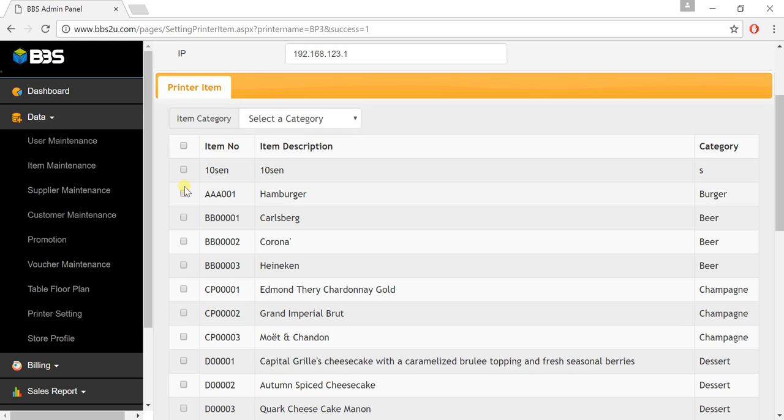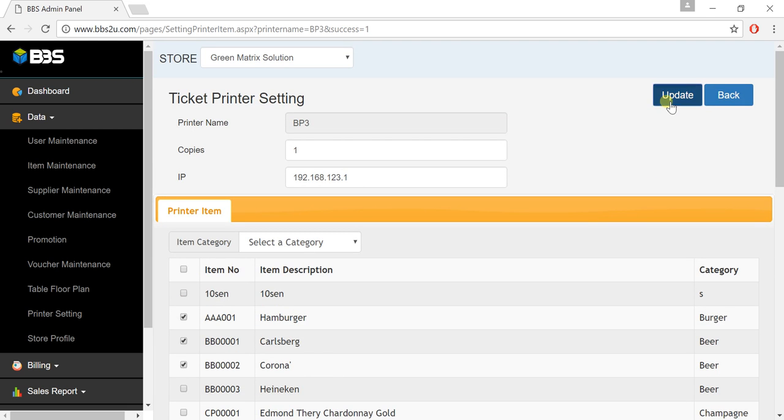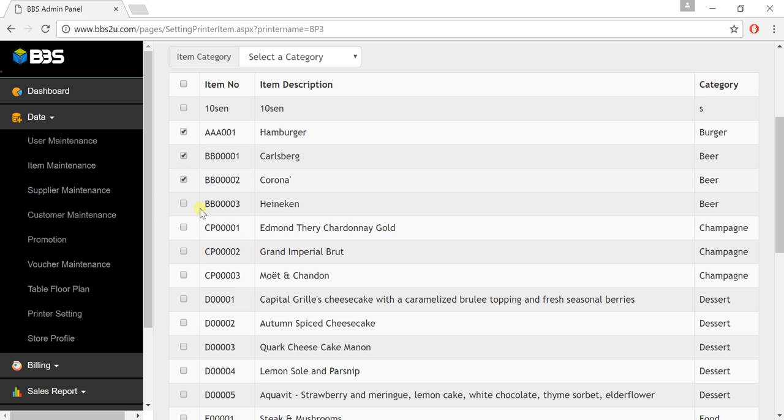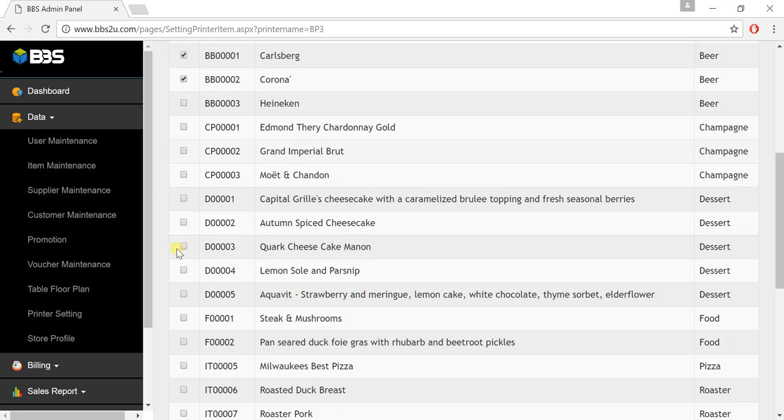Now you can select these 3 items, just check update. So just go back. So this is your new printer here, and this is the IP. Then you can view. You can select the item under this printer.